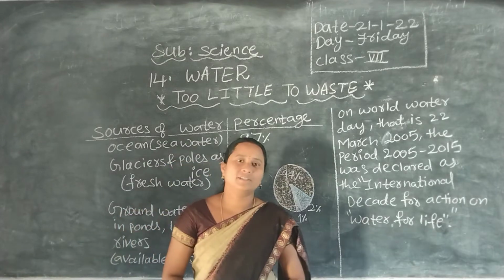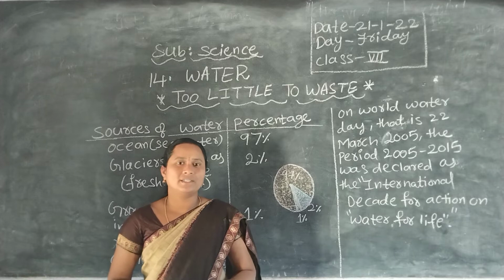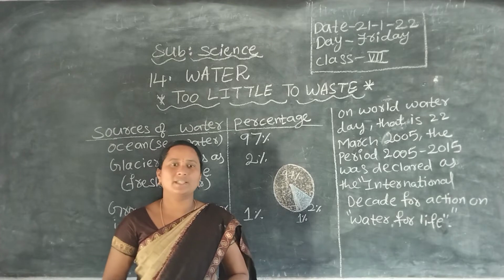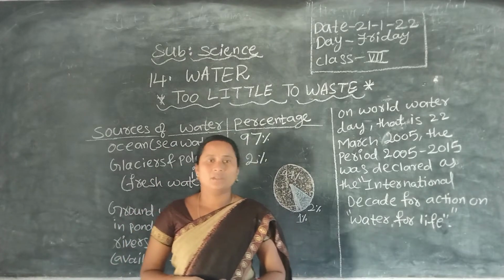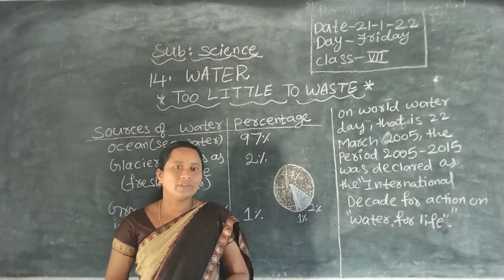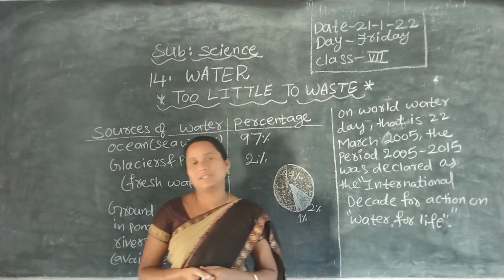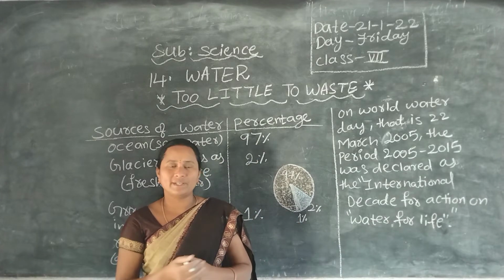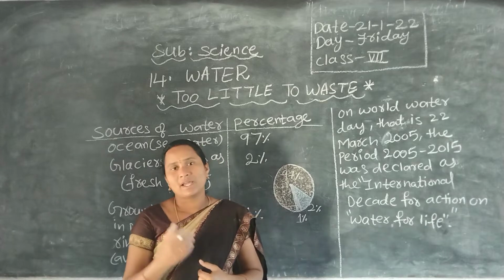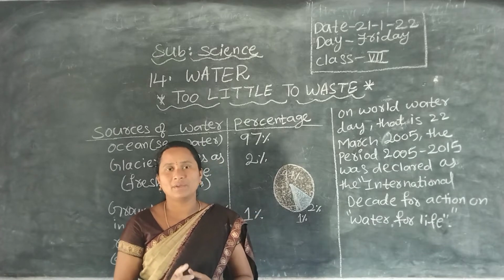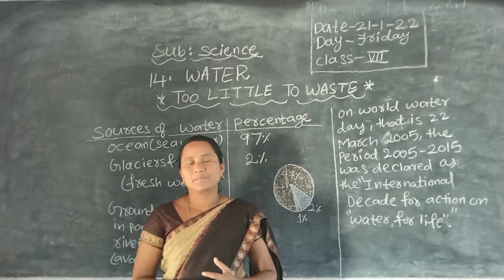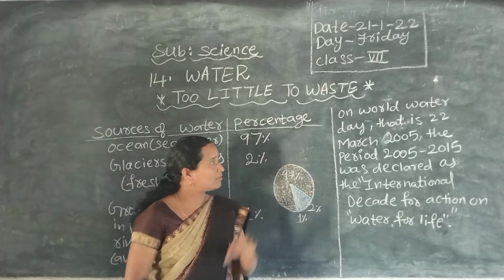On the earth, 70% is covered with water sources and 30% is covered with land. Here we have huge amounts of water sources. Also we hear some words: water is very precious, do not waste water. A single drop of water is also very essential. So why are we using these words or sentences? Here we have a huge amount of water sources.